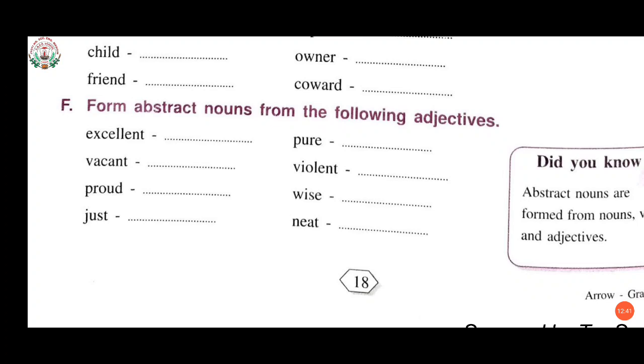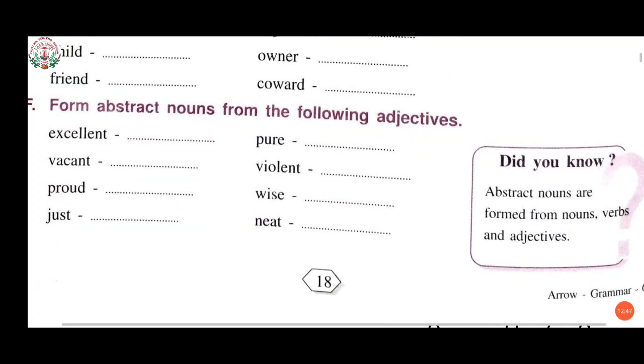Then for F1, form abstract nouns from the following adjectives. Now we have adjectives over here and we have to form abstract nouns. Now here in the box it is given that abstract nouns are formed from nouns, verbs and adjectives.